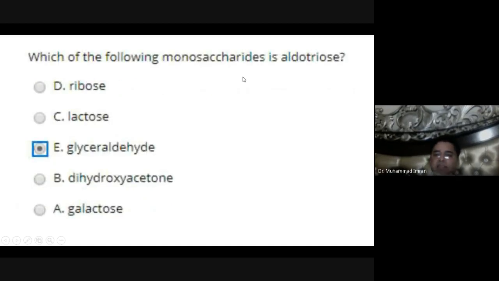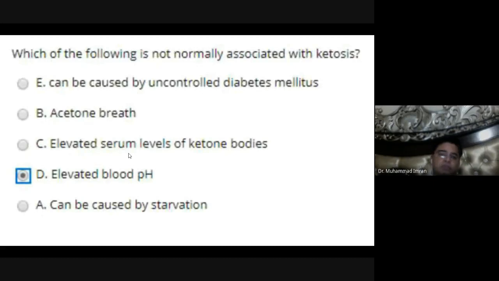Which of the following is a monosaccharide? It is aldotriose. It is glyceraldehyde, which contains 3 carbon atoms and also has an aldehyde as a functional group. Which of the following is not normally associated with ketosis? Elevated blood pH. Blood pH goes down when ketosis occurs. So it is wrong.